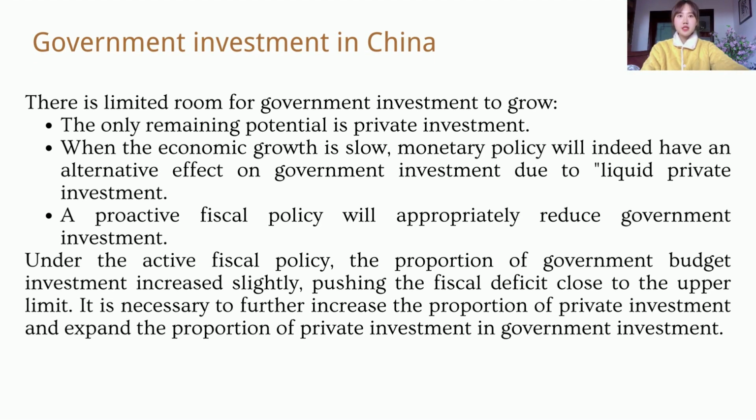For the government investment in China, there is limited room for government investment to grow. Therefore, the only remaining potential is private investment. According to the analysis of this paper, when the economic growth is slow, monetary policy will indeed have a substitution effect on government investment due to liquid private investment. Implementing a proactive fiscal policy can appropriately reduce government investment and at the same time reflect the strength of the policies, reducing tax and fees.